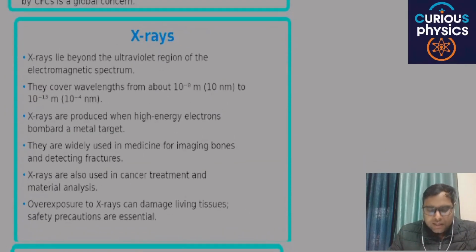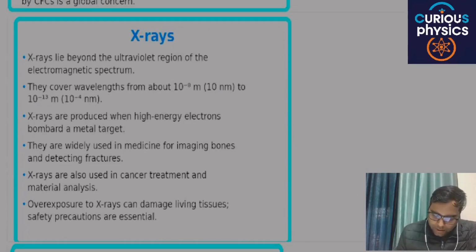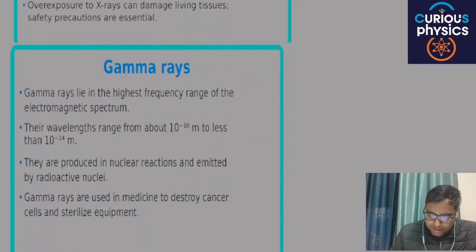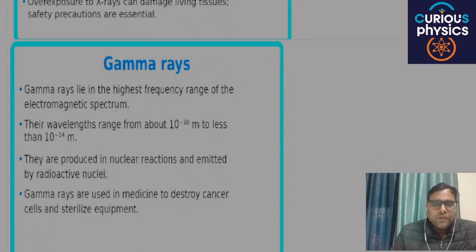Next is X-rays. X-ray is the light beyond the ultraviolet region of the electromagnetic spectrum, and X-rays cannot pass through a hard material. And next is gamma rays. Gamma rays have the maximum frequency in the electromagnetic spectrum, and they can pass through many hard materials.